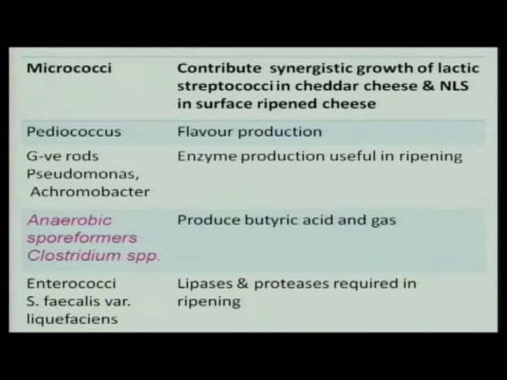Anaerobic spore formers or clostridial species, also known as butyric acid bacteria, produce large amounts of butyric acid and gas, and these are major organisms of concern in the spoilage of cheese. Any cheese milk having large numbers of these anaerobic spore formers is to be avoided for cheese making. Enterococci like Streptococcus faecalis or Enterococcus faecalis also produce lipases and proteases which are helpful in the degradation of fat.